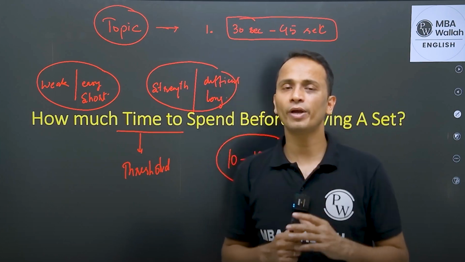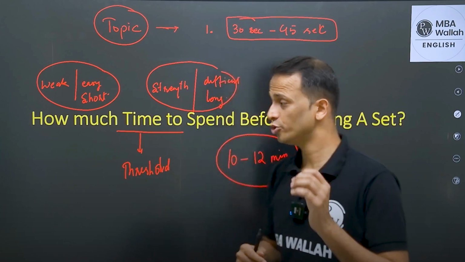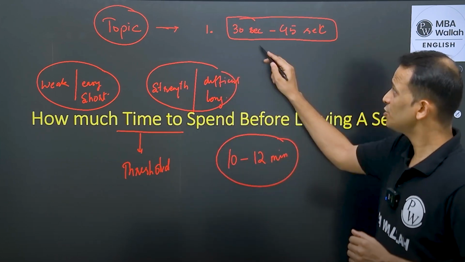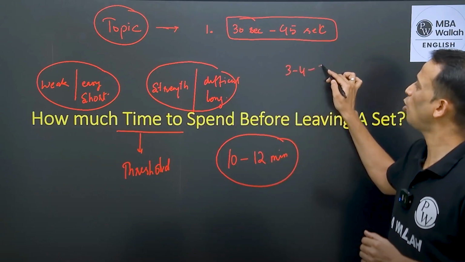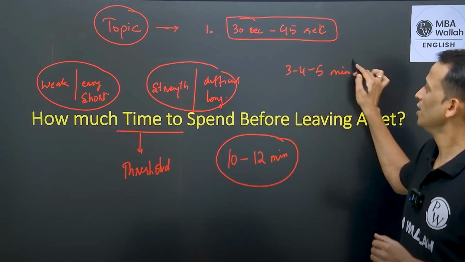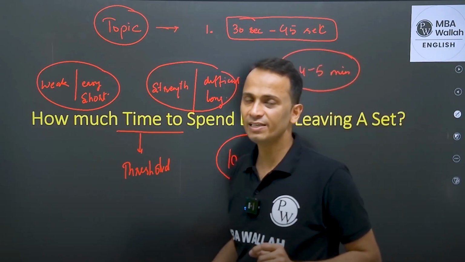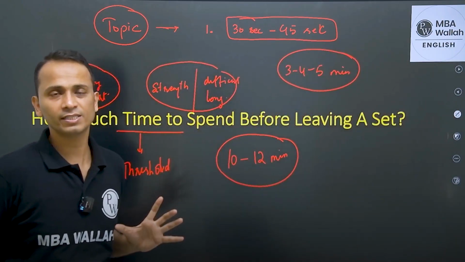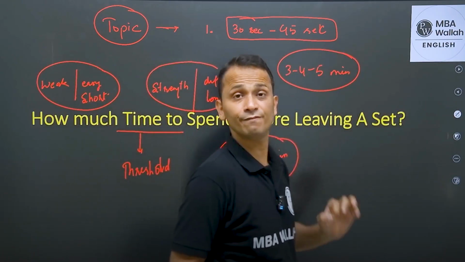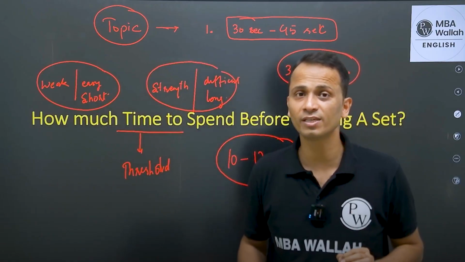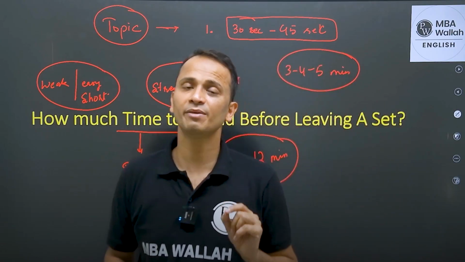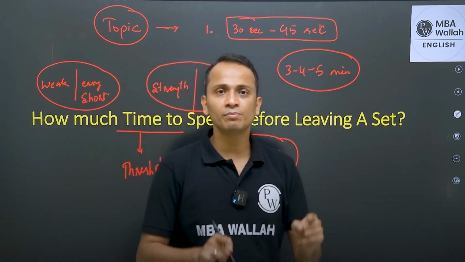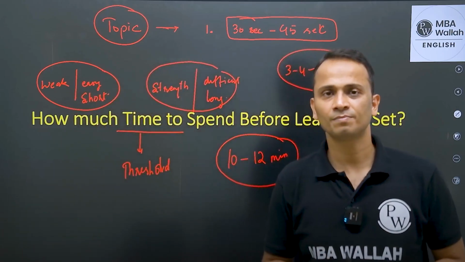So how to avoid getting into this situation? I would say that after spending 30 to 45 seconds, in the next 3 to 4 or maybe 5 minutes, whenever you get a feeling that you are nowhere in this set, this set is getting difficult, this set is getting confusing, whenever you have this feeling for the first time in your mind, that is the time to take an exit from the set immediately.